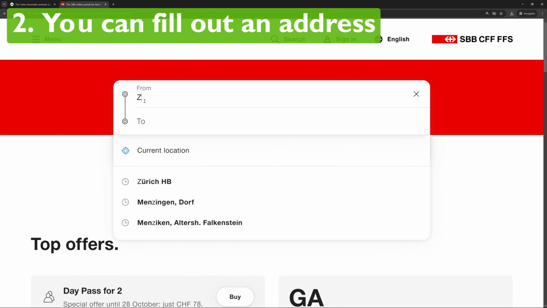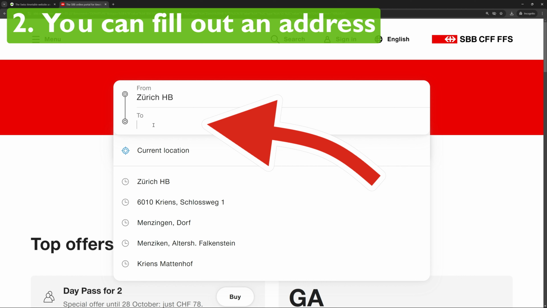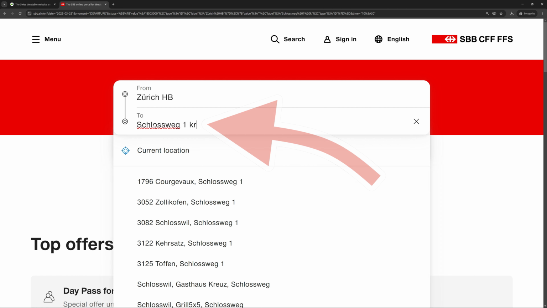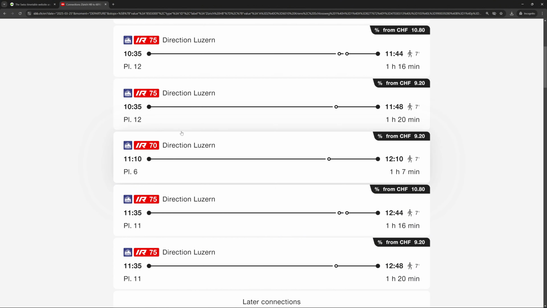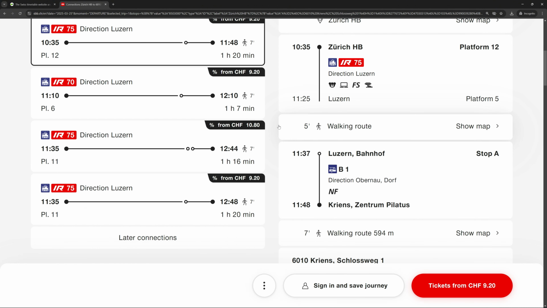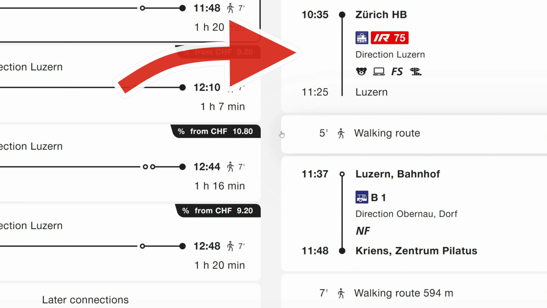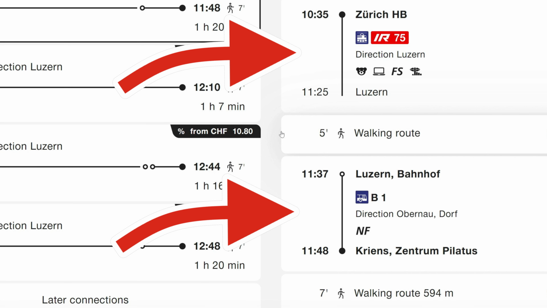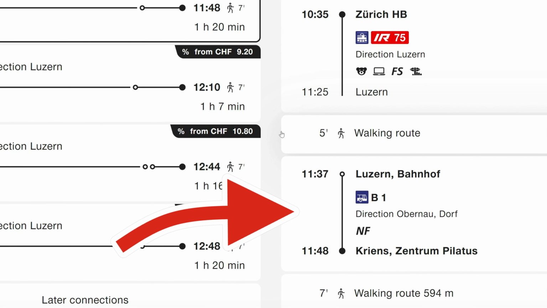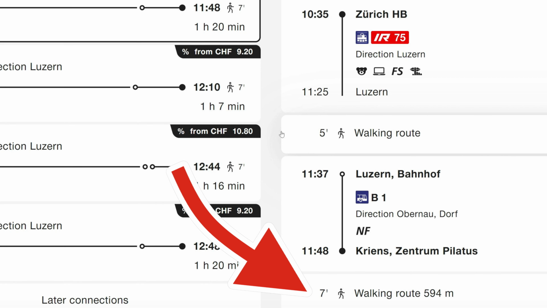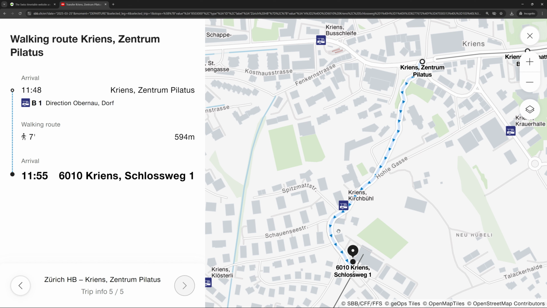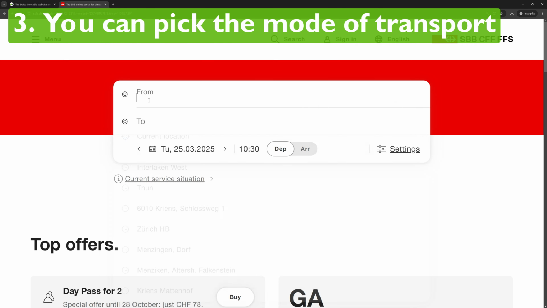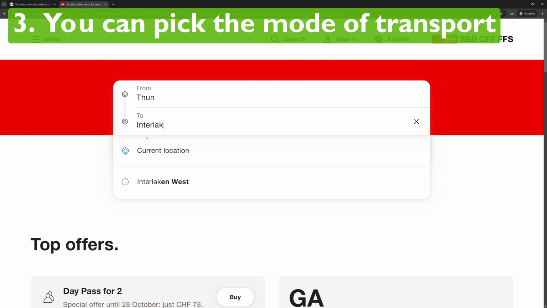I can even fill out an address. For example, I want to get to the street Schlossweg in Kriens. The timetable comes up with the entire trip, which in this case includes a train from Zurich to Luzern, a bus from Luzern to the bus stop Centrum Pilatus in Kriens, and finally a 7-minute walk. A map of that walk is available too. That's practical, isn't it?